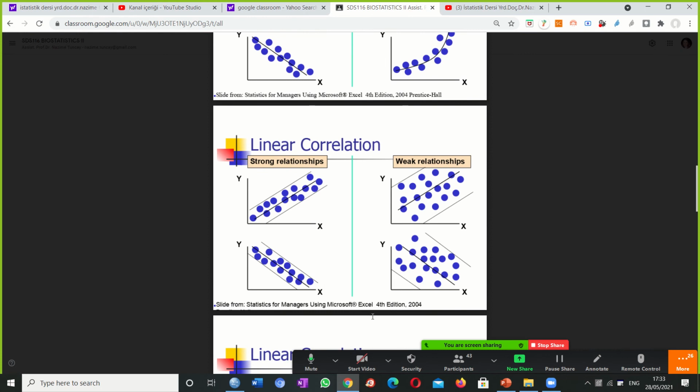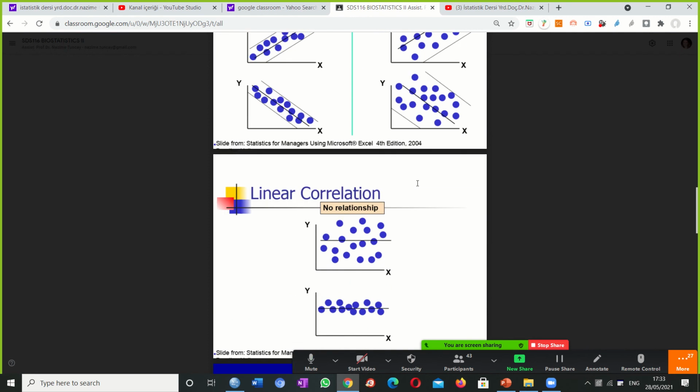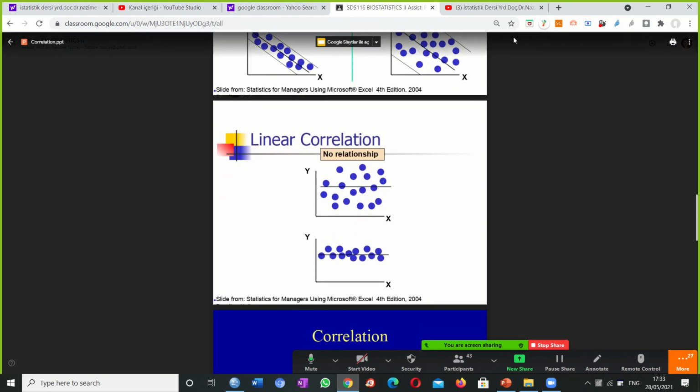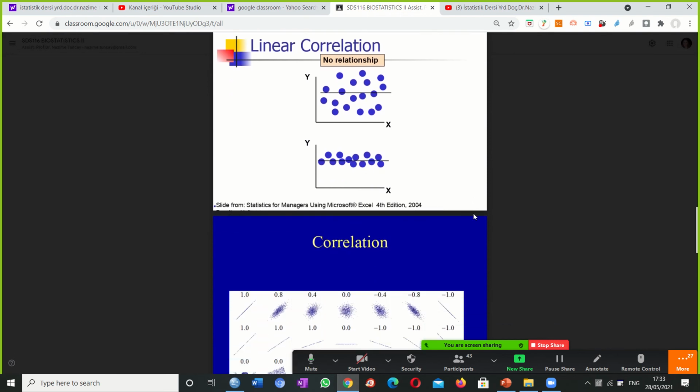Okay, so it's strong when it's close, and it's weak when it's far away from each other. Okay, and if we cannot make them on a line, so the best line is horizontal, then we say that, okay, there's no relationship here.